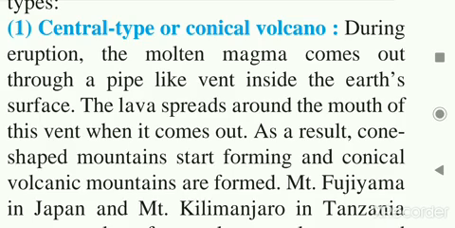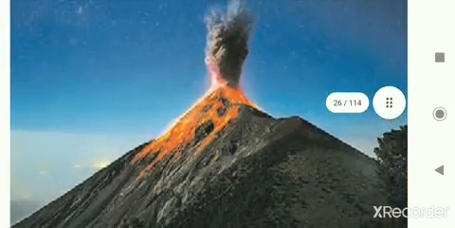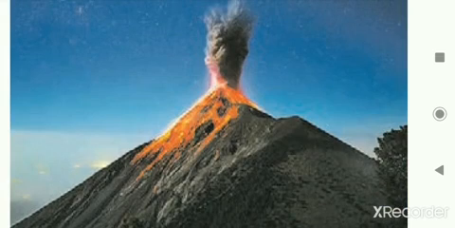You can see in the picture how the molten magma is thrown out. During a volcanic eruption, the molten magma comes out through a pipe-like vent inside the earth's surface. From one crater, at only one point, the magma is thrown out on the surface of the earth, and this lava spreads around the mouth of the vent when it comes out. As a result, cone-shaped mountains start forming and conical volcanic mountains are formed.